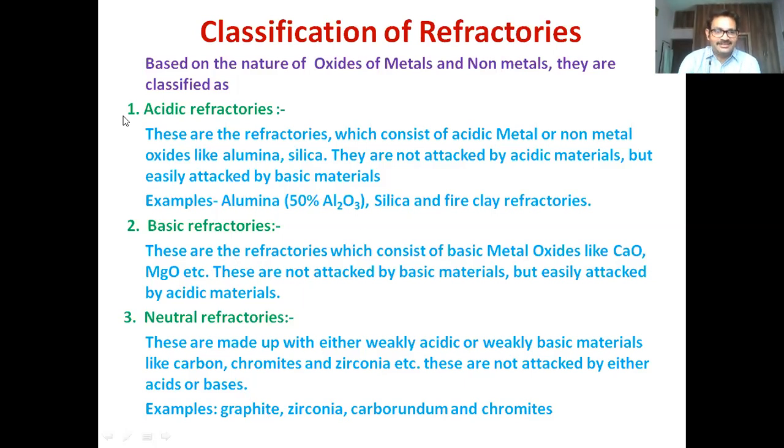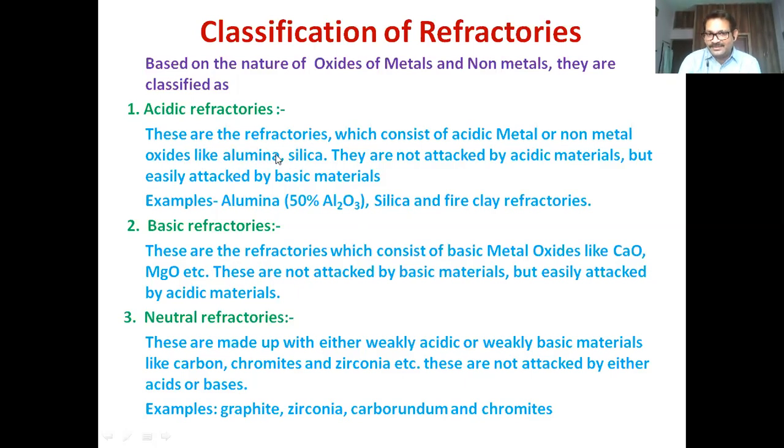We'll see what are acidic refractories. These are the non-metal oxides. Acidic refractories are the refractories which consist of an acidic metal or non-metal oxide like alumina or silica. Because alumina is amphoteric, it is not a pure metal oxide in nature.